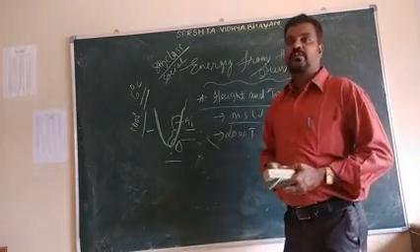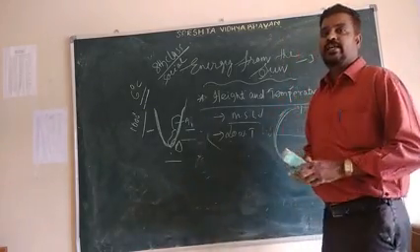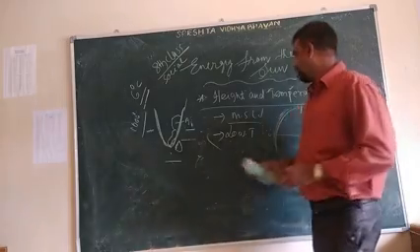Okay. So the next topic is temperature in places near and far from the equator.